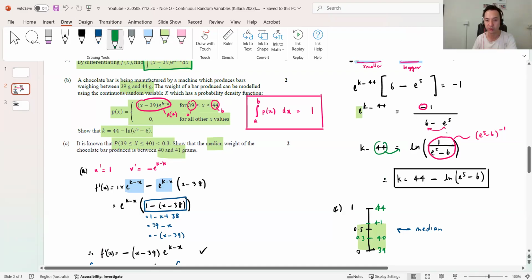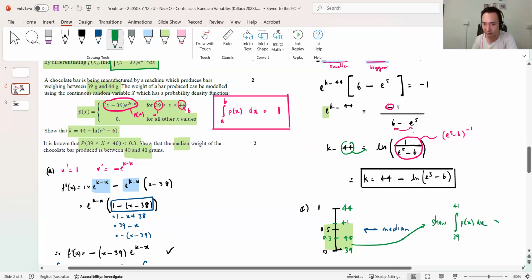In other words, what I need to show is that the integral between 39 and 41 of the probability density function is greater than 0.5. The moment it's greater than 0.5, this sits above. I already know that 40 is below. Therefore, the numbers between 40 and 41 must capture the median, which sits in the middle.